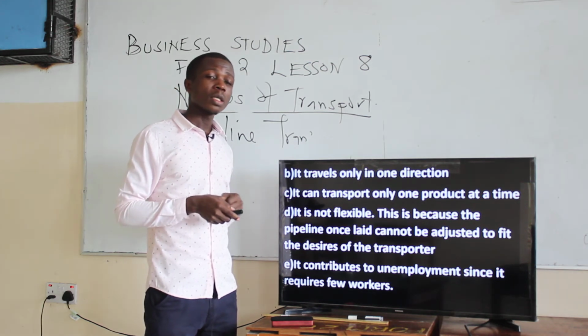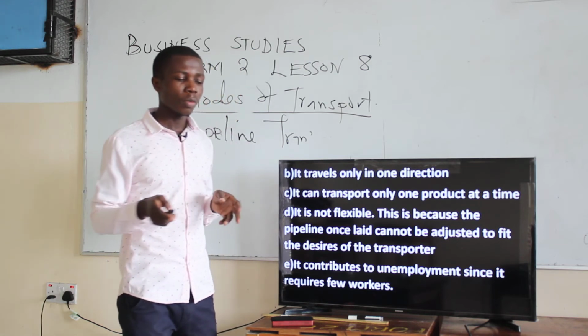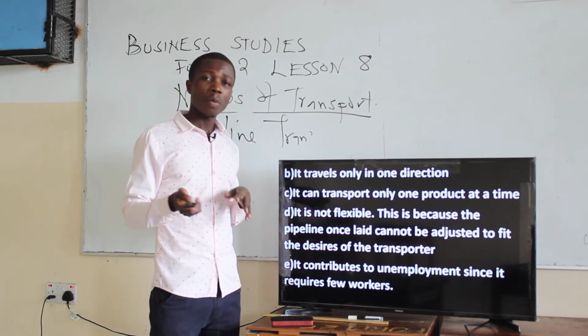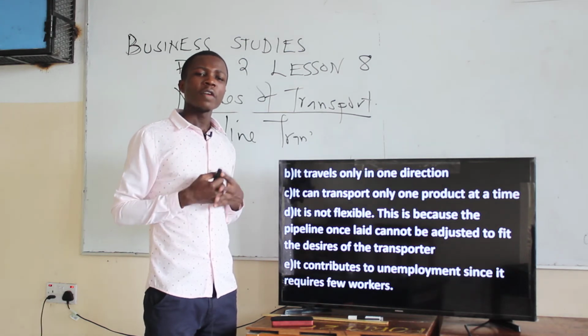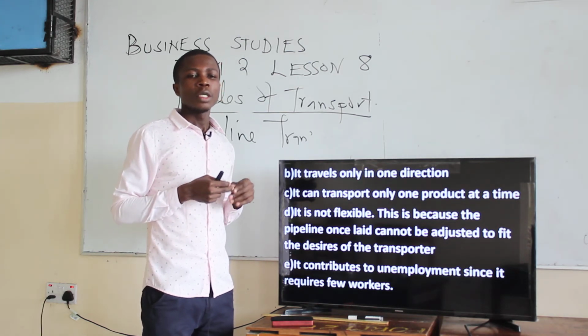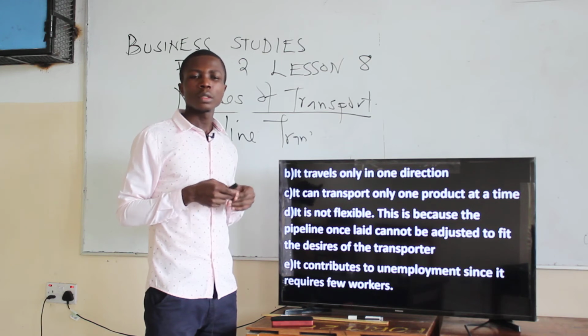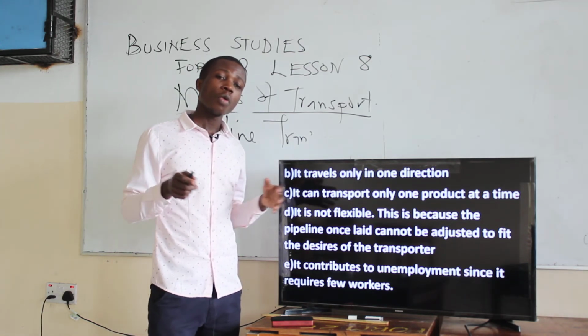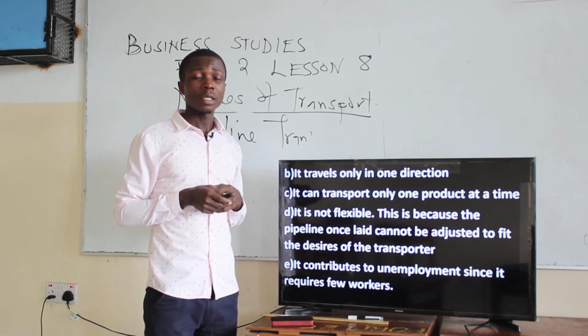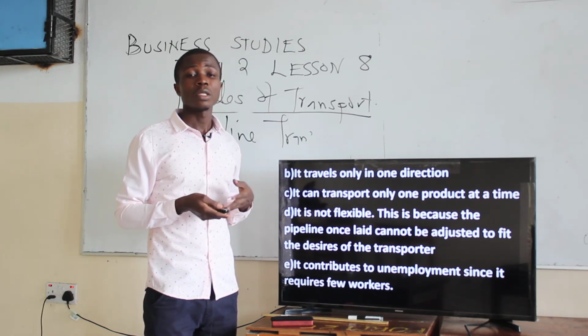So that's another disadvantage, because it might lead to some inconvenience on your part. The last disadvantage of the pipeline is that it contributes to unemployment, since it requires few workers. When we are using a pipeline we don't require many workers, and that is a disadvantage. It may lead to unemployment in the country.